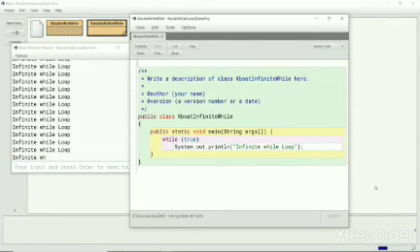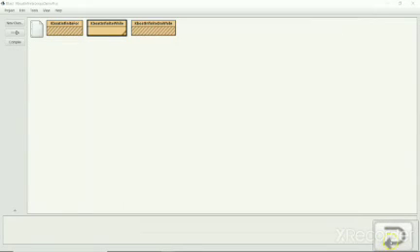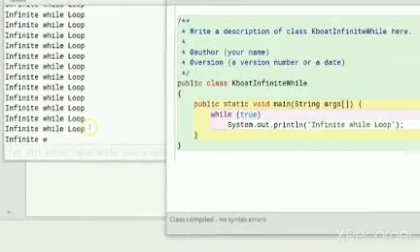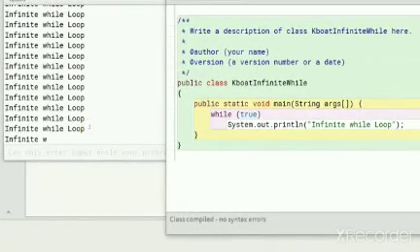As you can see, this loop iterates forever as its condition is always true. To stop it, I will restart the JVM using this button. By now, you might wonder, is there any practical use of an infinite loop? After all, it just continues running endlessly.